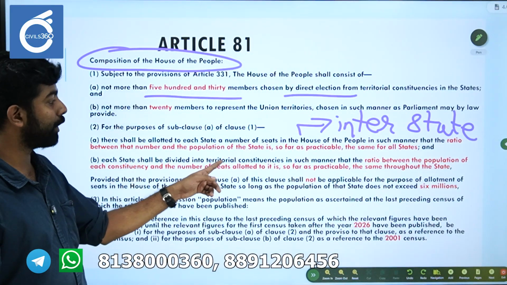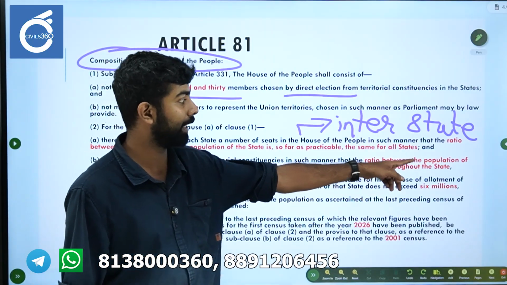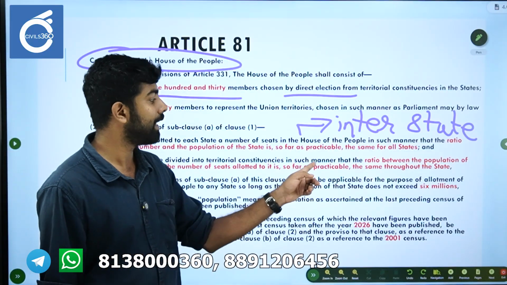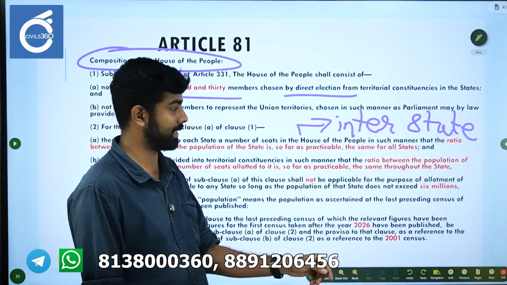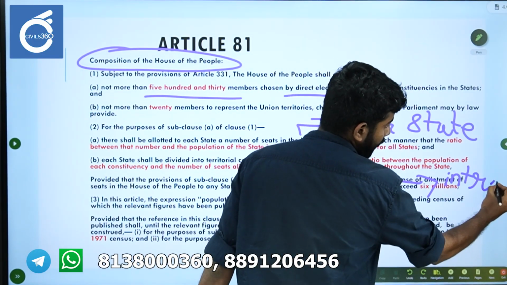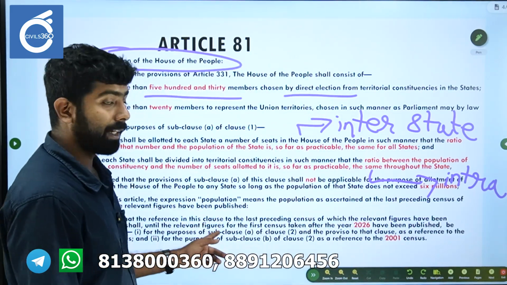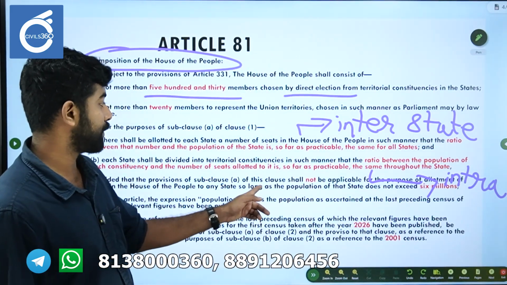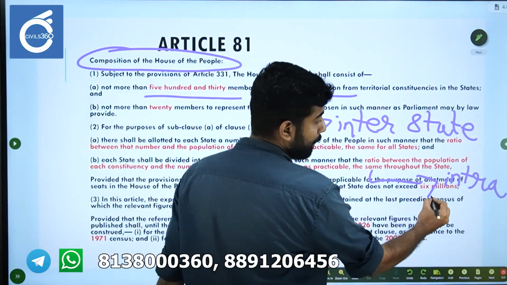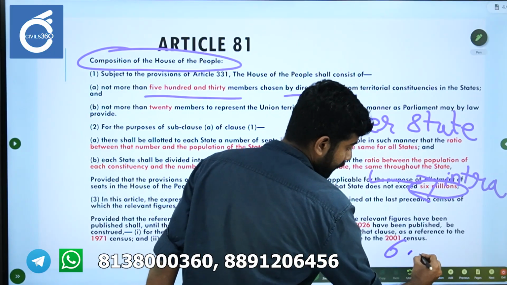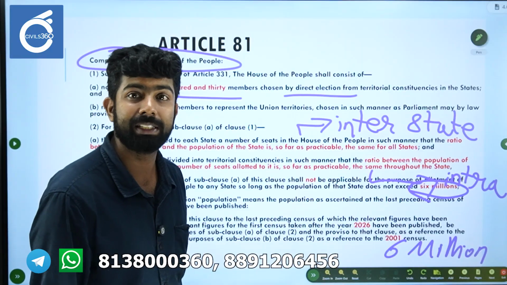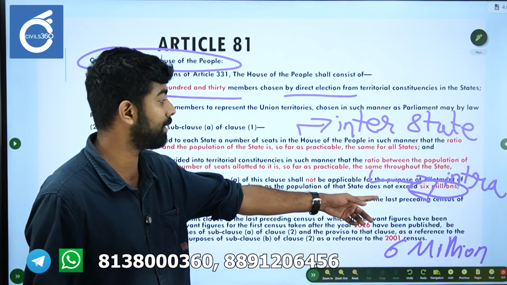Each state shall be divided into territorial constituencies in such a manner that the ratio between the population of each constituency and the number of seats allotted to it, so far as possible, is the same throughout the state. This is the intrastate parity. But it provides another exception. What is the exception? It is not applicable to states that have a population of less than 6 million.